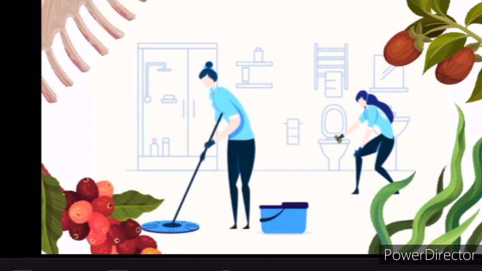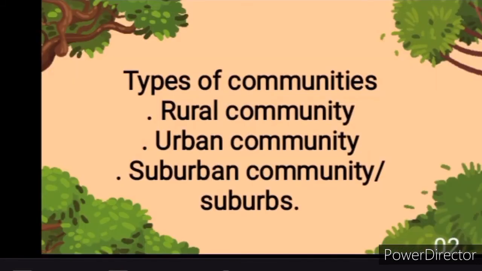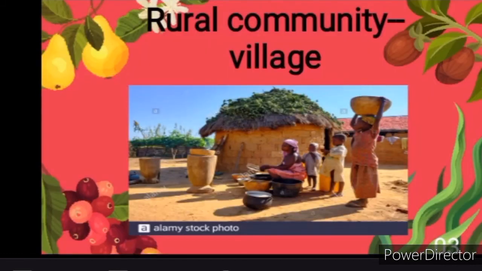Now let's go over to types of communities. We have three types of communities, which are rural community, urban community, and suburban community. Suburban communities can also be called suburbs. Okay, so now let's go over to rural communities. A rural community is a village.